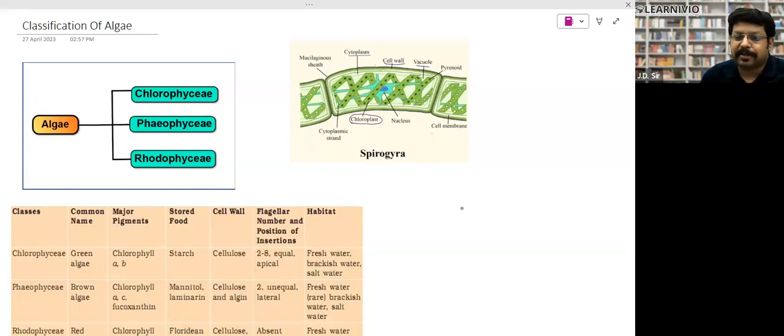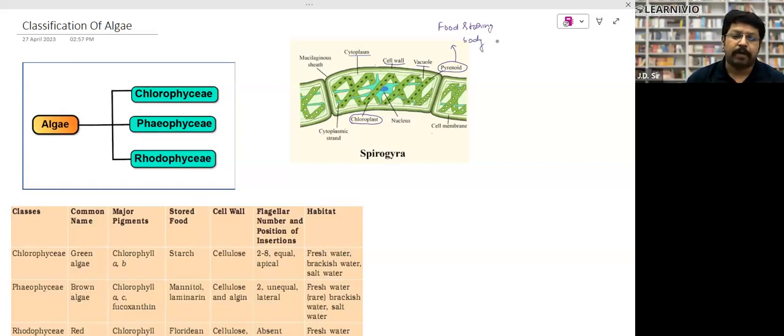That kind of chloroplast is not found over here. So what kind of chloroplast? This is the ribbon-shaped chloroplast. And inside the chloroplast, you can see the pyrenoids. I have already told you what pyrenoids are. Pyrenoids are the characteristic of algae, basically, right? And pyrenoids are the food storing body. They are found in algae.